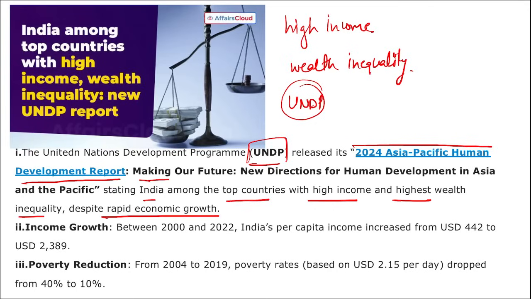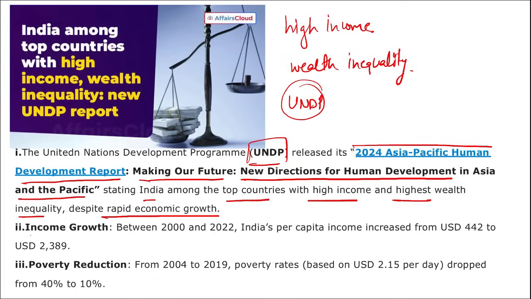This report is titled Making Our Future: New Directions for Human Development in Asia and the Pacific. In this we saw that there is a high disparity, correct, that is, there is a high income country, but there is also high wealth inequality in India.